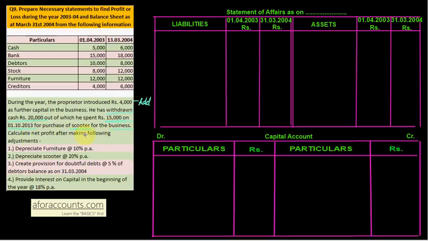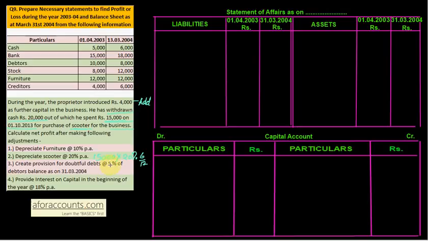Calculate net profit after making following adjustments. Depreciate furniture at the rate 10%. Okay, depreciation furniture का additional information हो गया. Depreciate scooter 20%. 20% scooter on 15,000 पे 20% क्या पूरे साल का लगाओगे? No. 15,000 पे 20% you have to charge only for 6 months because scooter was purchased on 1/10/2003. April, May, June, July, August, September. September से पहले तो full नहीं तो half. Okay, so 1/10/2003 only charge depreciation for 6 months.